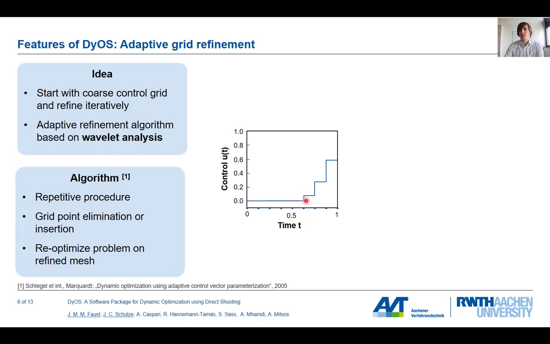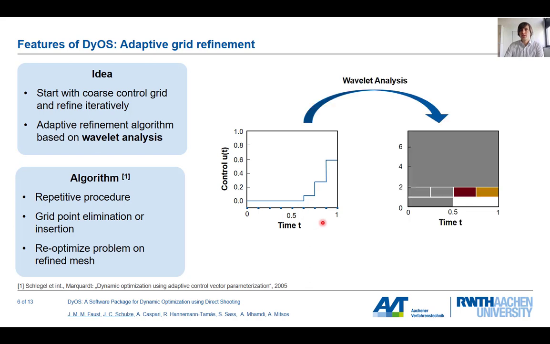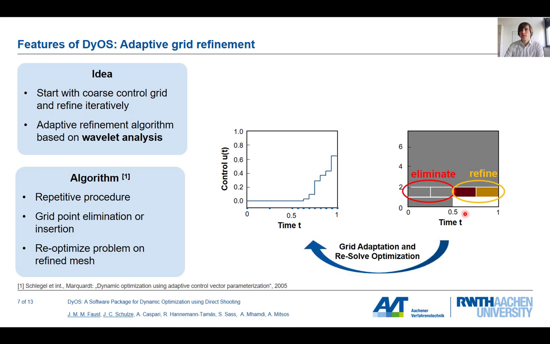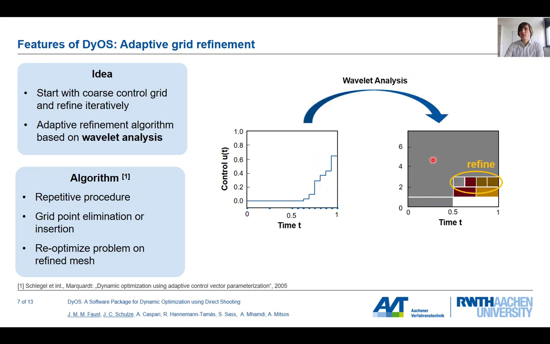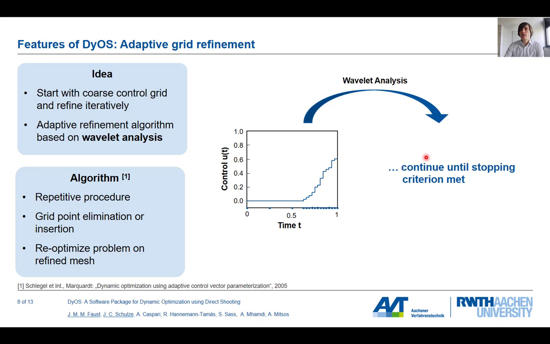We can see it's constant here and starts growing, but this might not be a good parameterization actually. What we do then is wavelet analysis. So we will analyze the signal, and where coefficients are low, we can eliminate points, or we need to refine where the wavelet parameters are larger. We will then re-optimize with the new grid and see that we get a little bit more refined approach. And we can repeat this again and again until we have met some convergence criterion, which we can define.